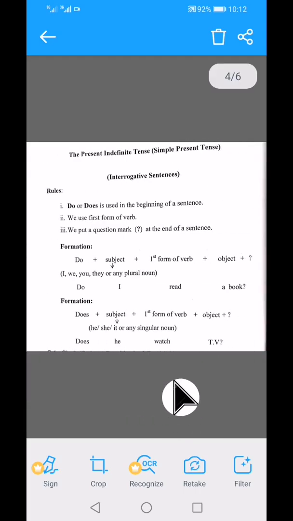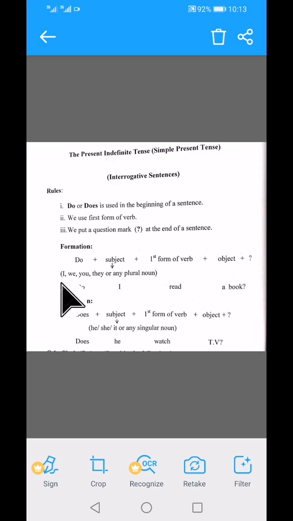Next we have the interrogative sentences of present indefinite tense. In interrogative sentences, we use do or does in the beginning of the sentence. Means the helping verbs do or does always come before the subject. And then we have subject and first form of verb. And at the end of the sentence, you always put a question mark. Okay? For example, do plus subject plus first form of verb, and at the end of the sentence you have the interrogative mark.